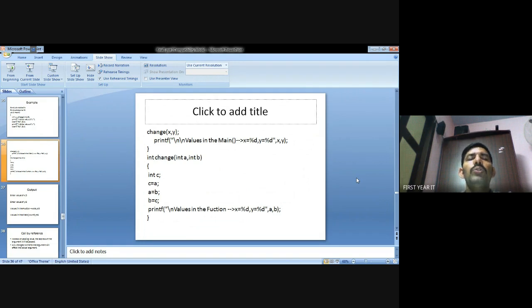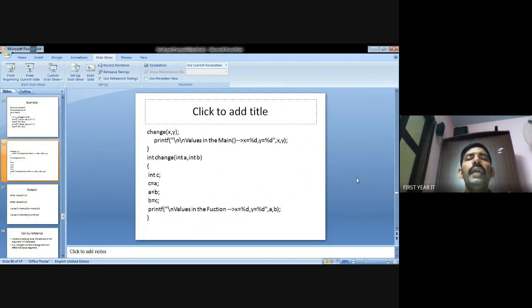Already the a value is called the x value, and the b value is called the y value. I assign a value 2, c equal to 2. Then a equal to b. Already b value I put in is 4, so a value equal to 4. Then after that, b value equal to c.